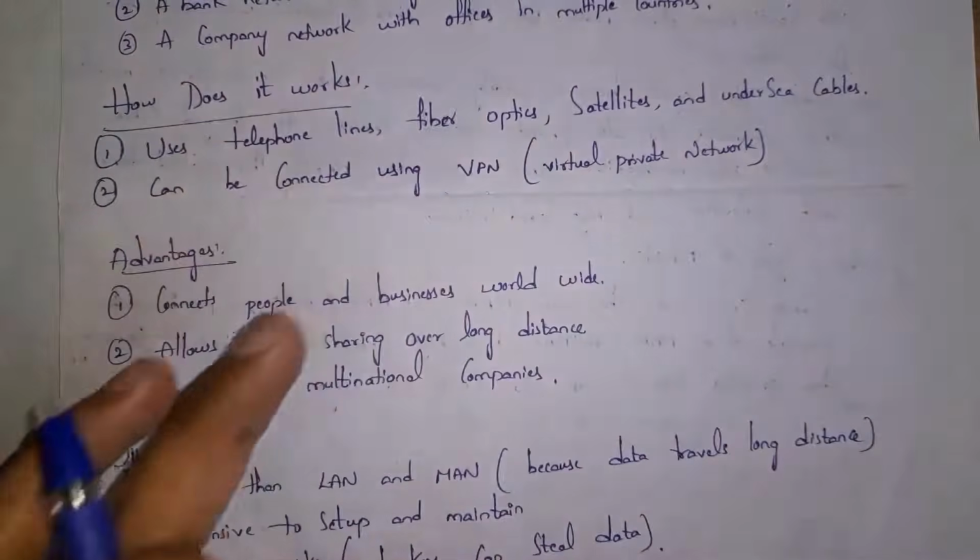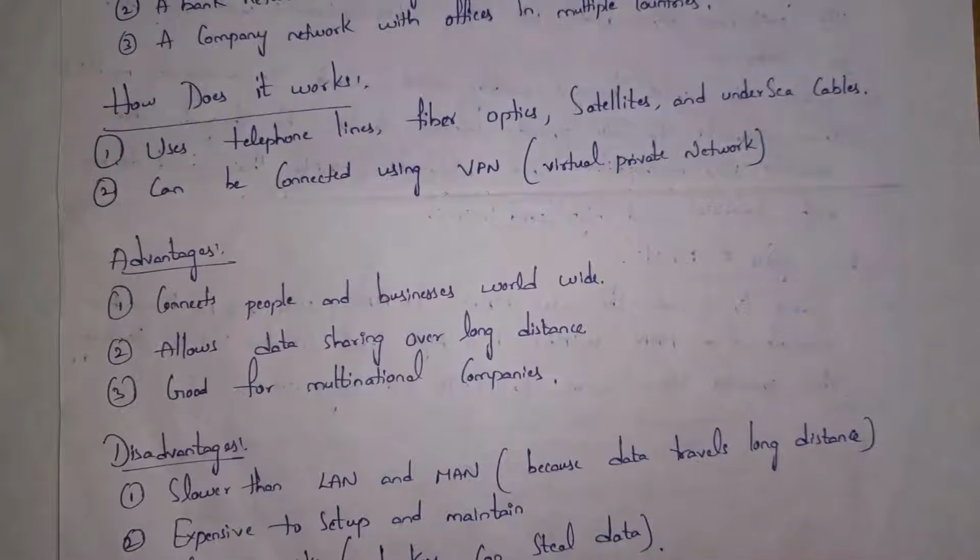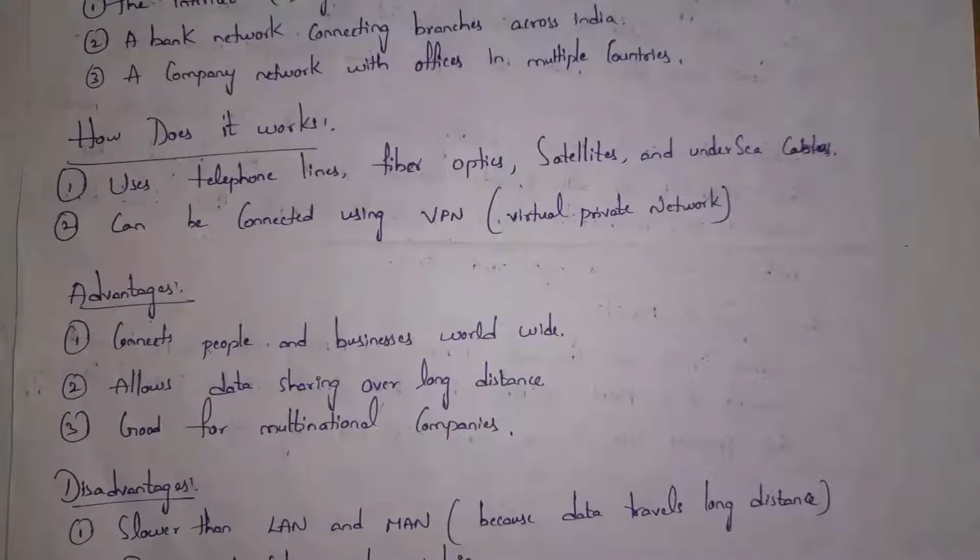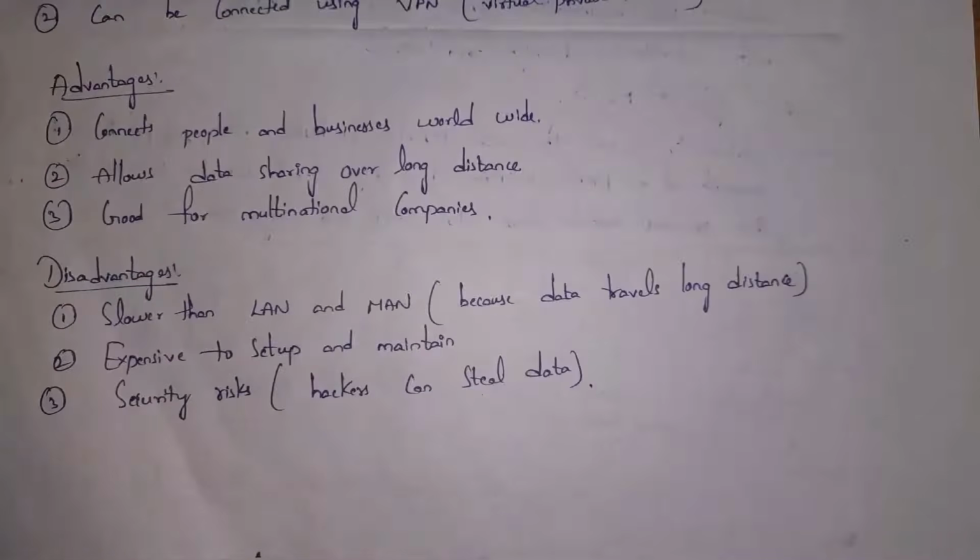Guys, fiber optics are nothing but cables which are used to connect the devices. And WAN will work based on satellites, and data will be transferred by electromagnetic waves. These are the advantages of WAN.